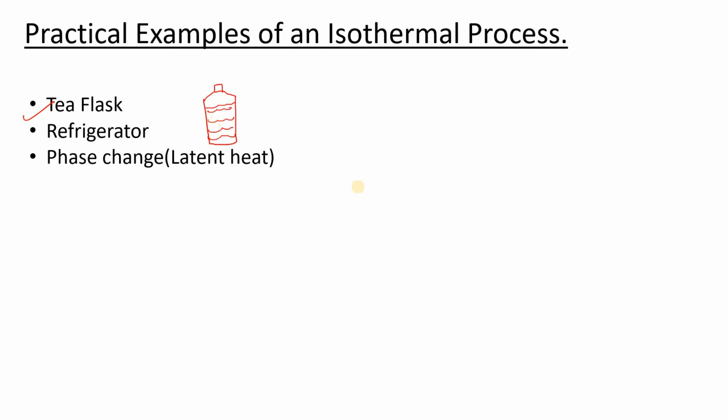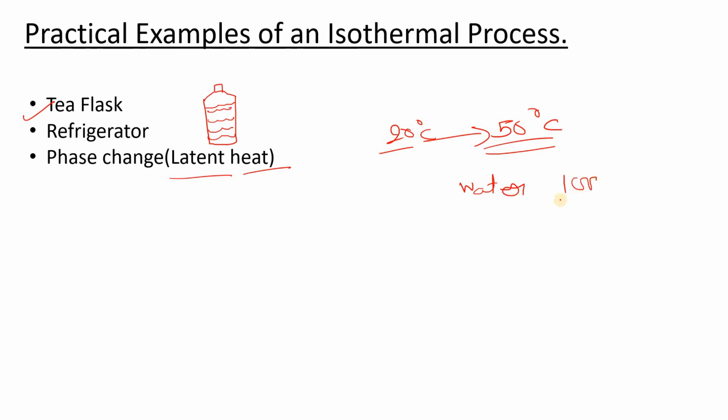Phase change: as we know about latent heat and sensible heat, in sensible heat we supply heat, suppose if we want to increase the temperature from 20 to 50 degrees Celsius. But at the time of phase change, in the case of water, at 100 degrees Celsius water starts to evaporate, and at 0 degrees Celsius it freezes.